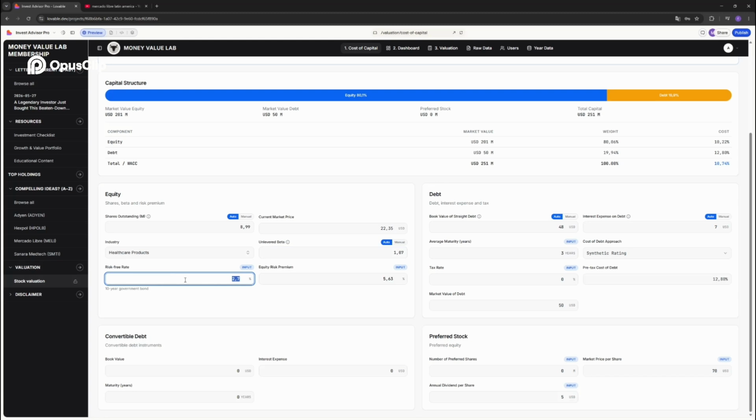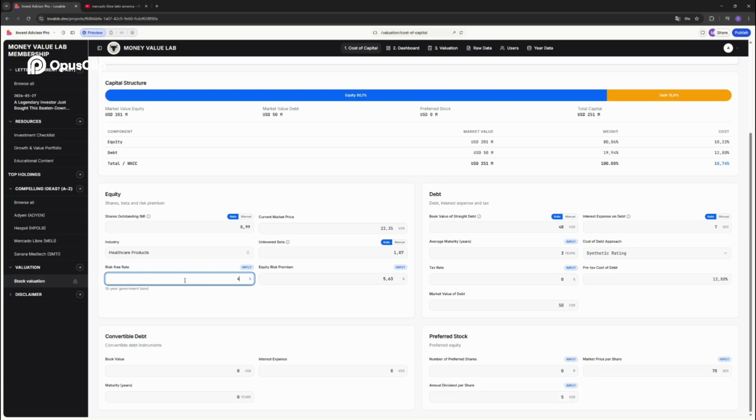Here you add the risk-free rate. And again, don't worry about each field and what it means. I will have an educational video showing you what each cell means, navigating and supporting you with that. So you don't need to worry about that. But I'm just showing you here what you get as a platinum tier.